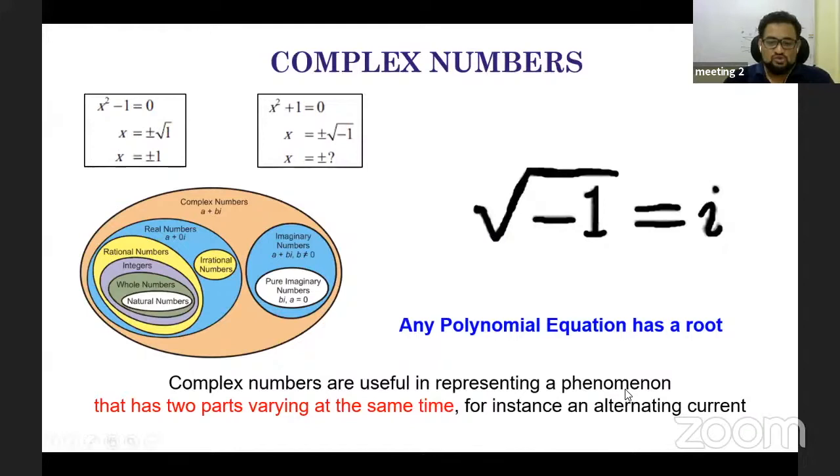Complex numbers are very useful in representing a phenomenon that has two parts varying at the same time. Please try to understand here that complex numbers are used to represent a phenomenon that has two parts varying at the same time. That means I have two entities which are real. However, I need to connect these two entities with some relation. That is the idea of complex numbers. I have some very interesting examples. The next slide will give you a very philosophical idea of these complex numbers.